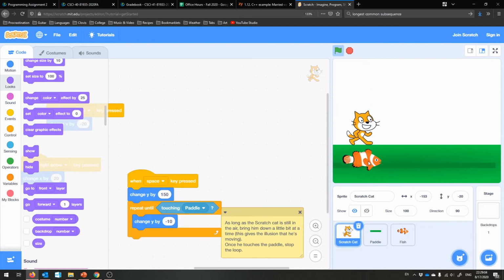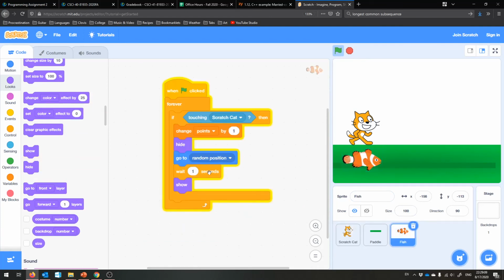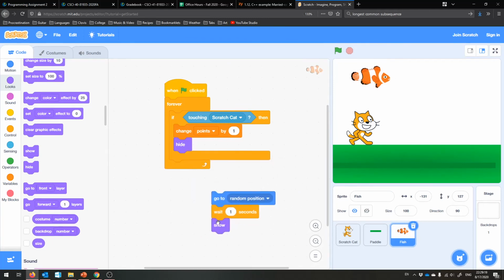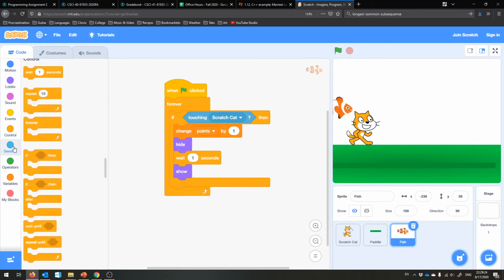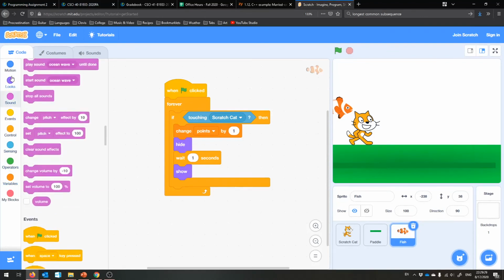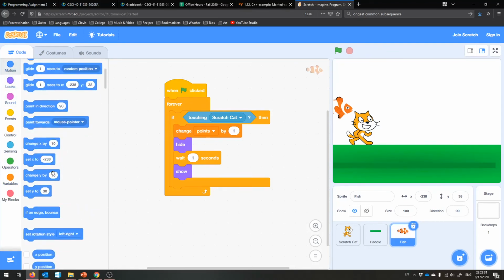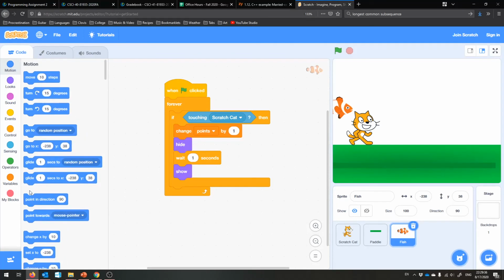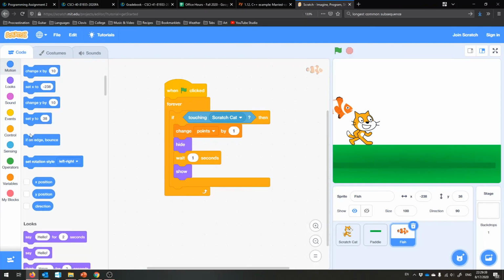But the problem with the current program is the fish can go places that the cat cannot currently go. So this random position will not suit our purposes. I think what we can do maybe is change the random position to maybe a random Y position. We'll say something like, I don't know. It's still motion, right? Go change, yeah. Let's set Y to be a random value.